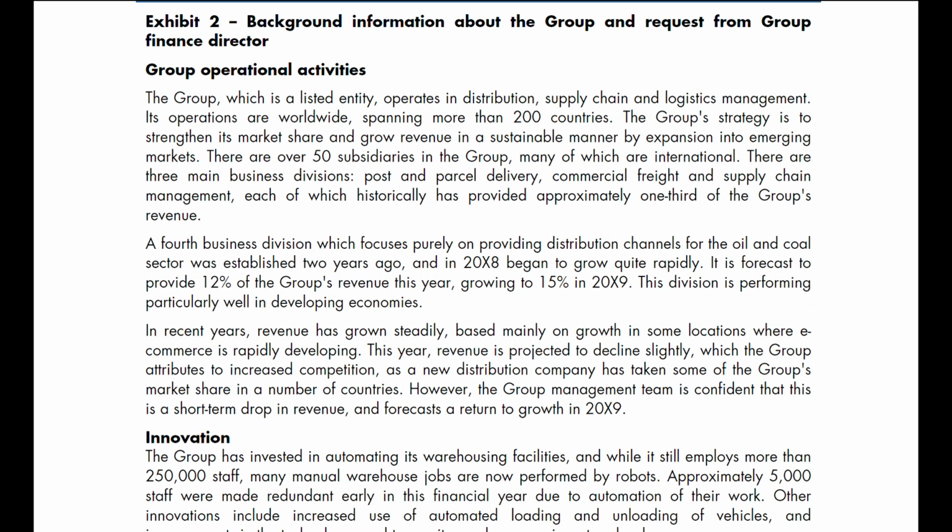There are over 50 subsidiaries in the group, many of which are international. There are three main business divisions: post and parcel delivery, commercial freight, and supply chain management, each of which historically has provided approximately one-third of the group's revenue.